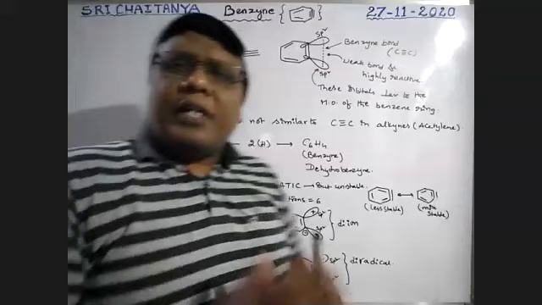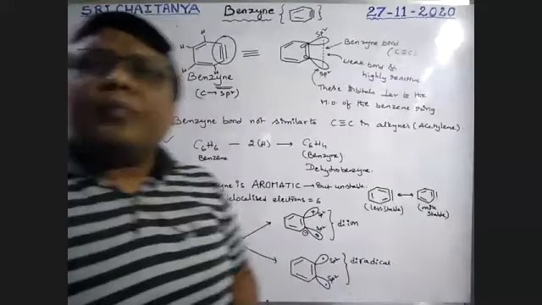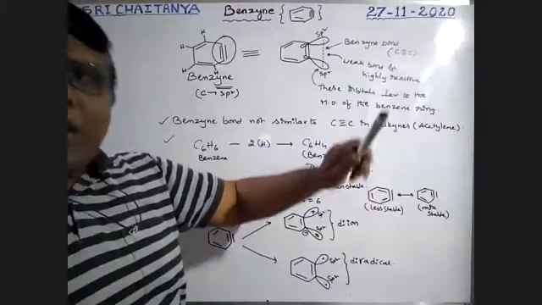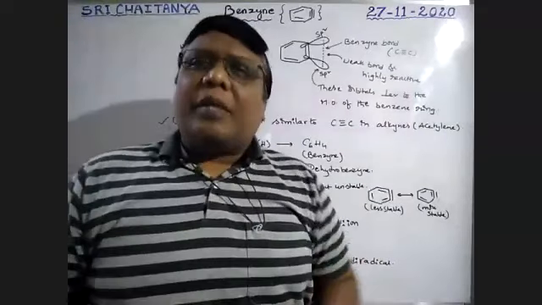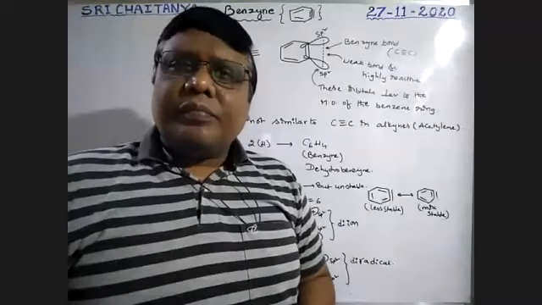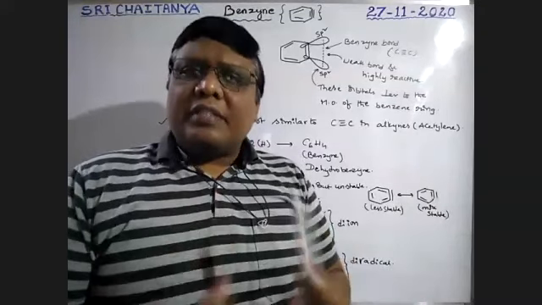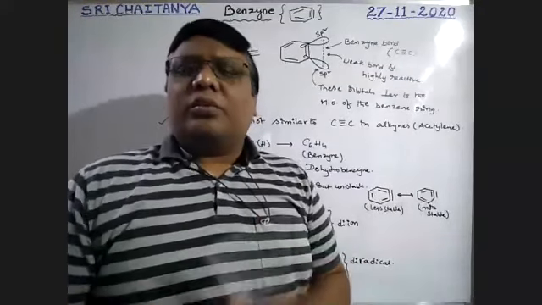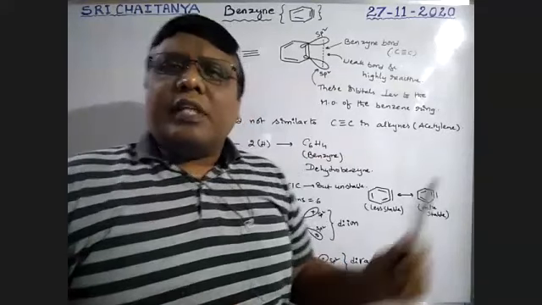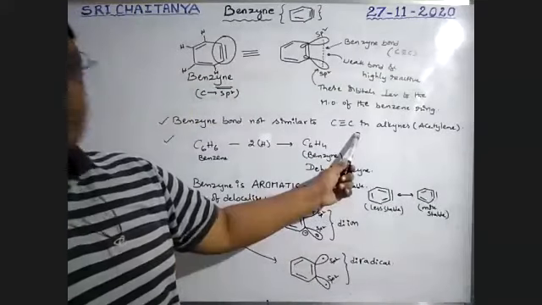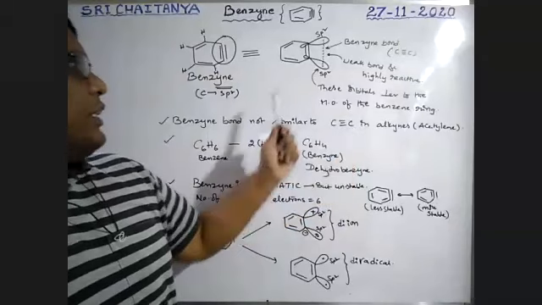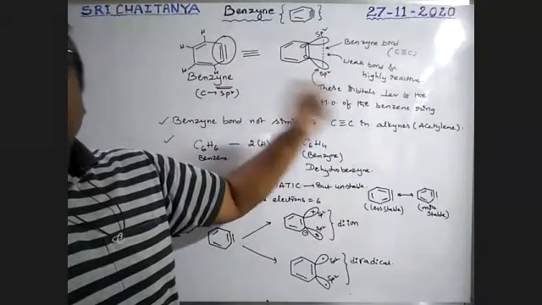Therefore it is highly reactive. That triple bond is not similar to the triple bond present in alkynes. So the benzyne triple bond is not similar to the C triple bond C in alkynes; it is entirely different.